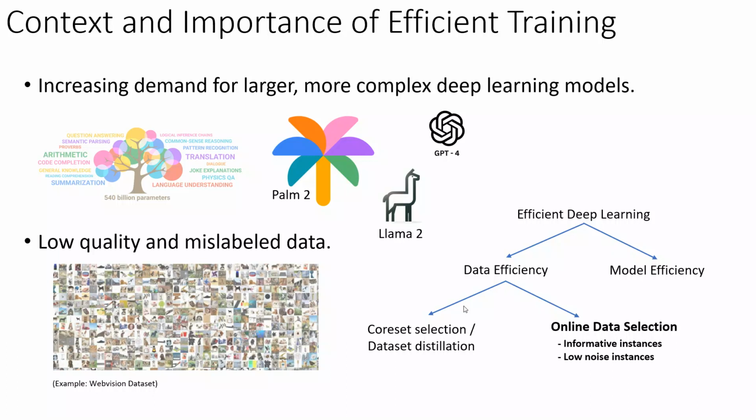Focusing on online data selection, we address the challenge of selecting the most useful data for each stage of training. A common approach in this case is adaptive batch selection. In adaptive batch selection, data instances are scored based on various metrics, and these scores inform training batches. The instances are weighted based on factors like difficulty or training importance. These weights can be heuristic based, like in curriculum learning, or learned through additional models. The goal is to adaptively refine these weights based on training feedback.